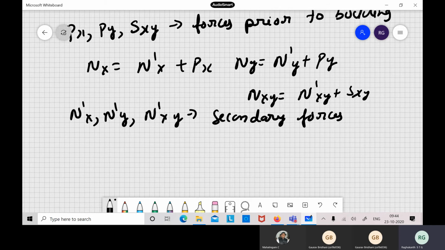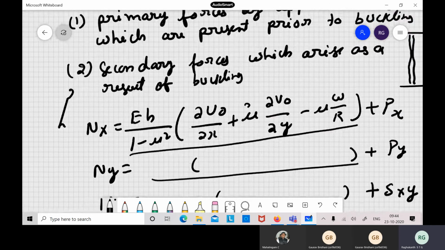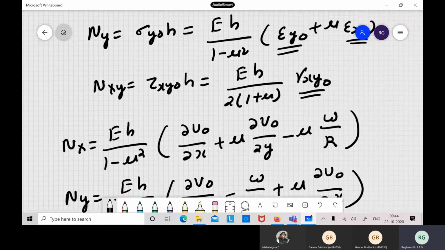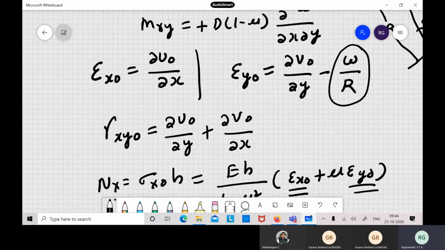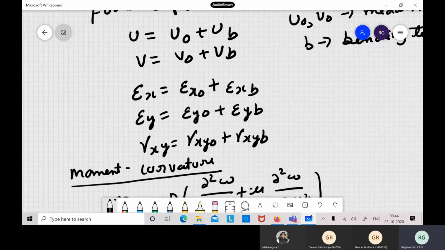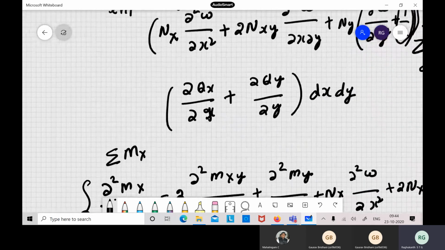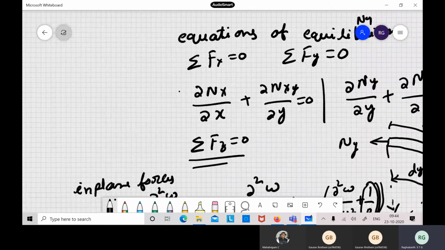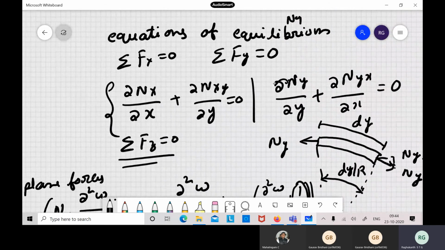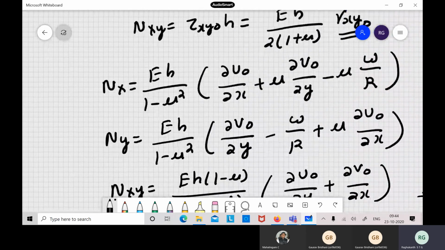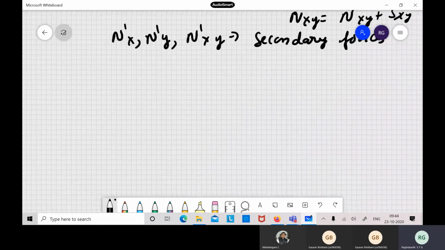So now we have nx, ny, nxy written in terms of deflections and others. These things you substitute in our equations of equilibrium: the two force equilibrium equations and one moment equilibrium equation, with dou nx by dou x and the other expressions. If you substitute all these terms, you will get Donnell's equations.